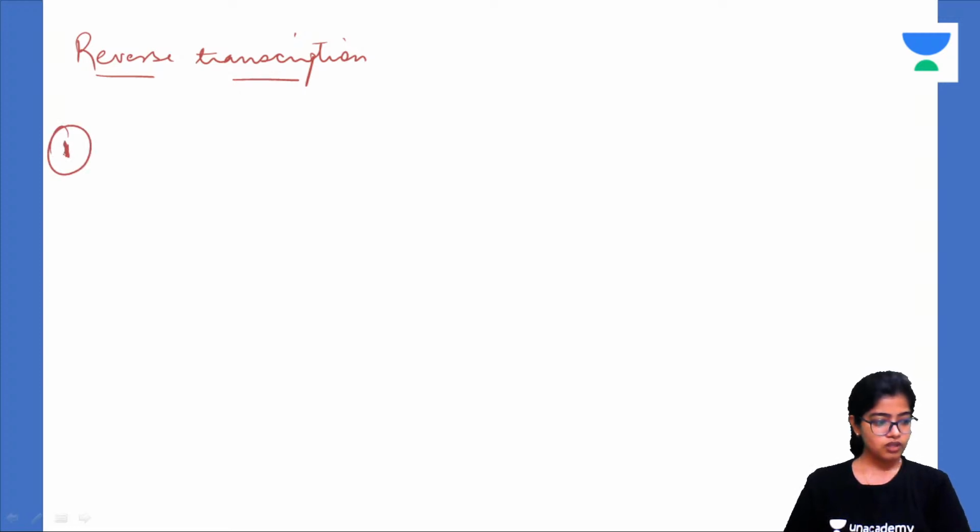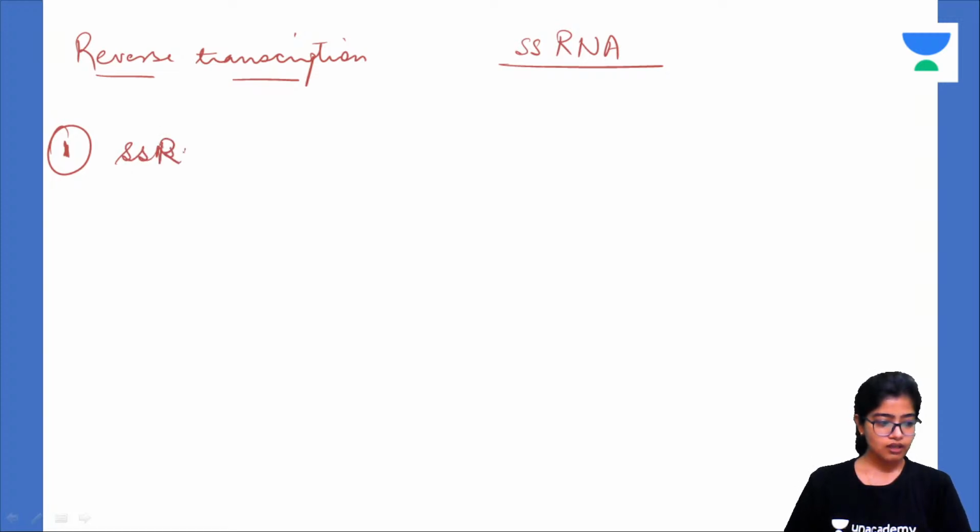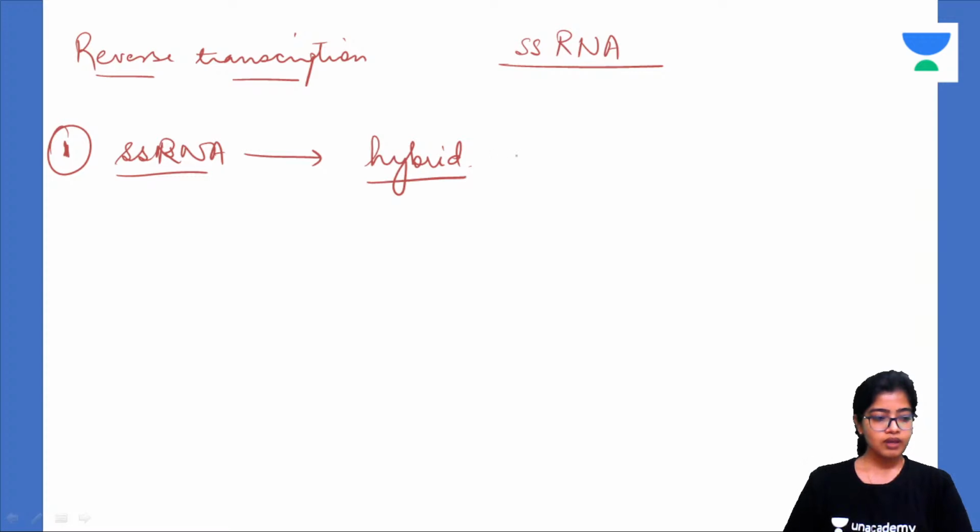Now, the first step is, suppose we are starting with a single-stranded RNA virus. So this virus contains a single strand of RNA. Now, this single-stranded RNA will convert to a hybrid of RNA and DNA.